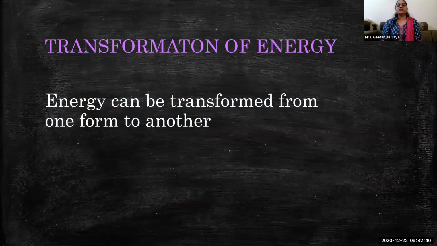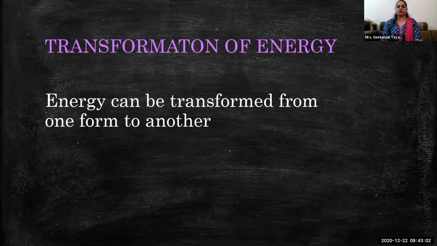So now there is the transformation of energy. These are all kinds of energy. Energy can be transformed from one form to another form. Just keep in mind, this is the universal rule: energy can be neither generated nor destroyed.